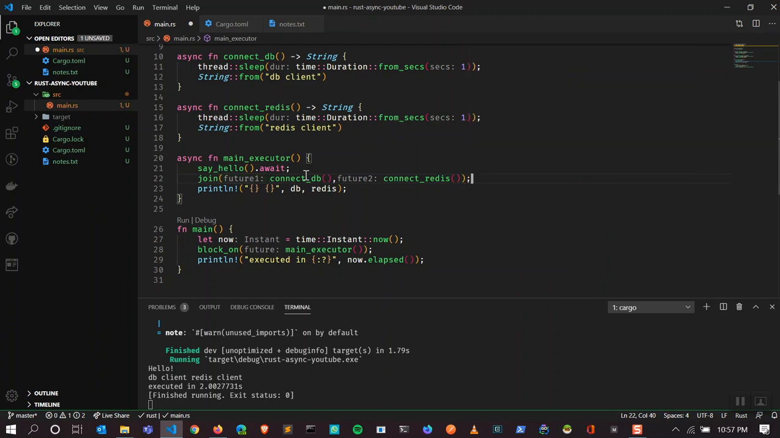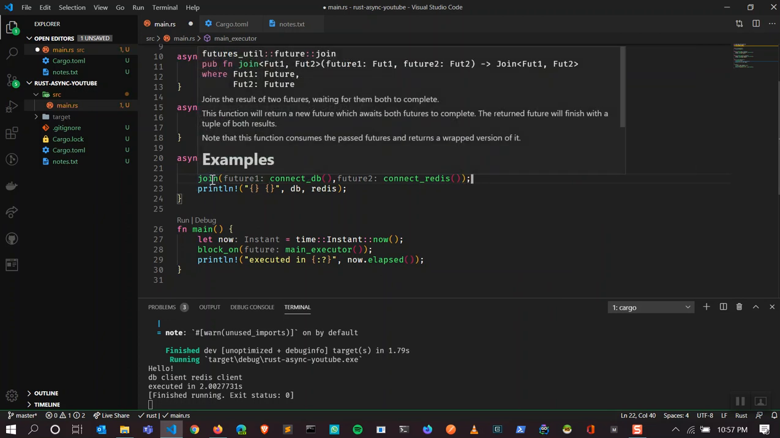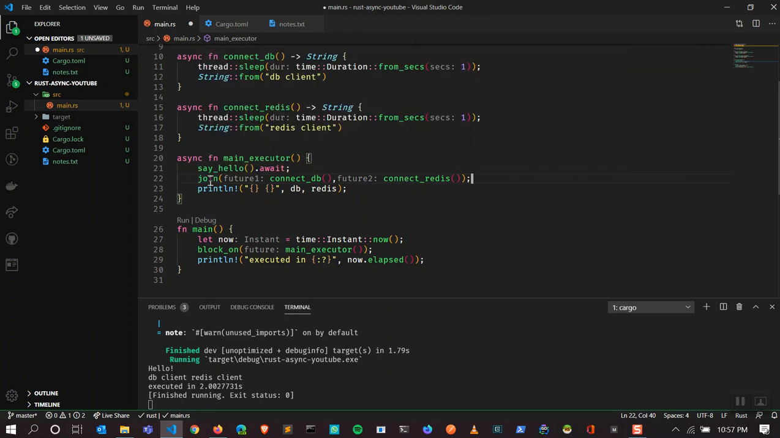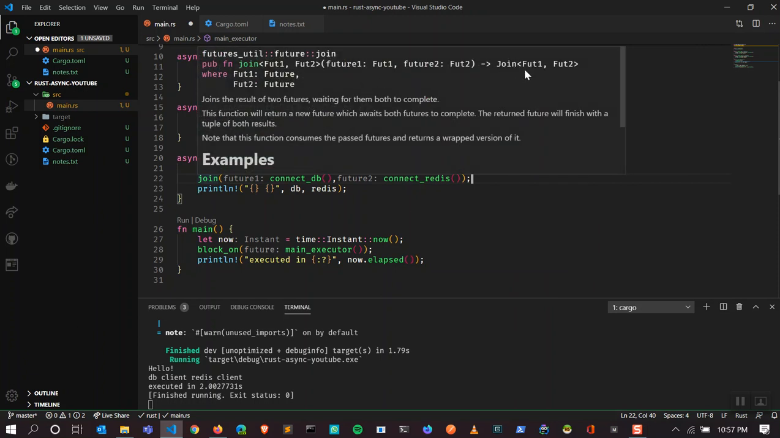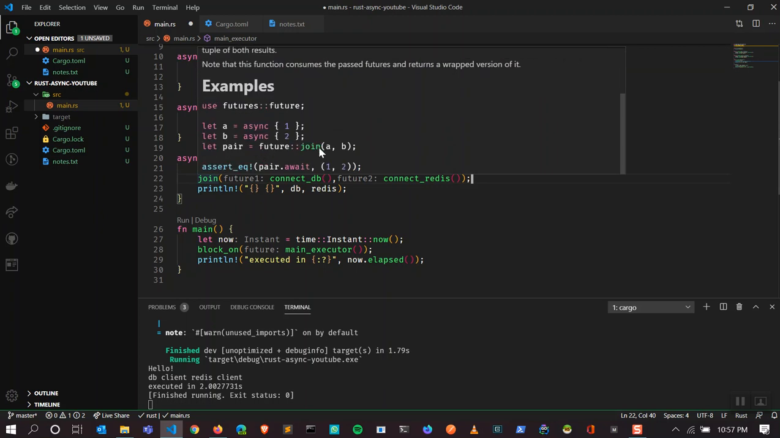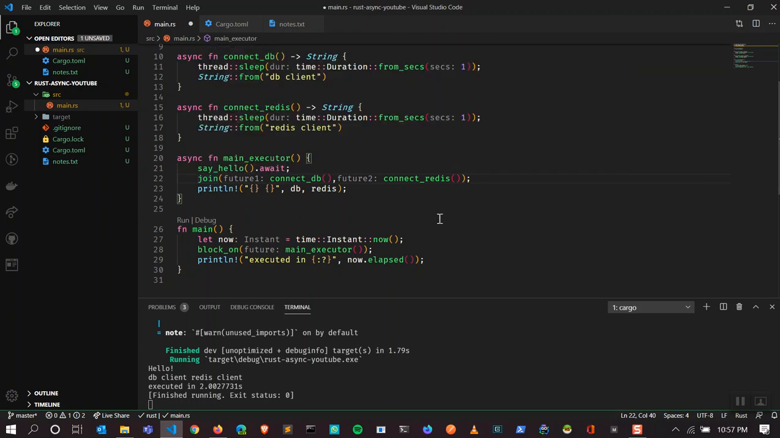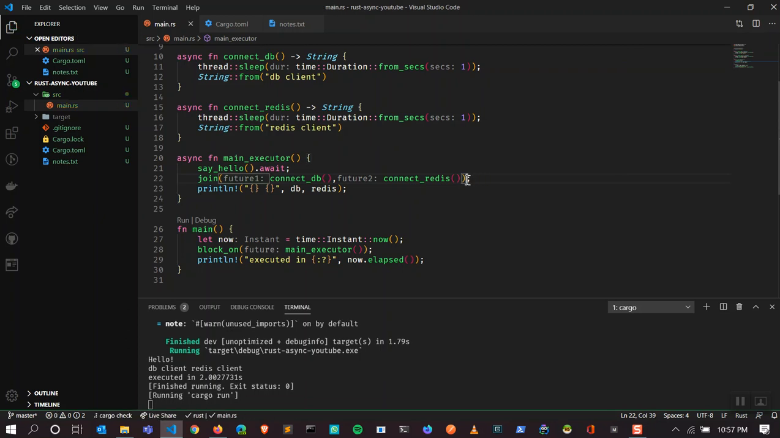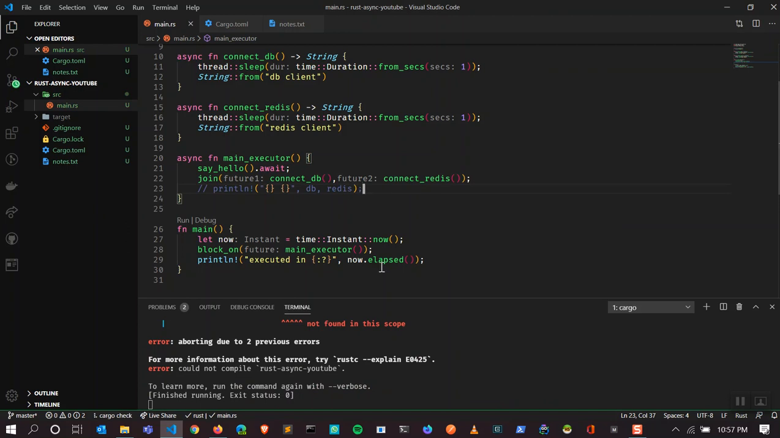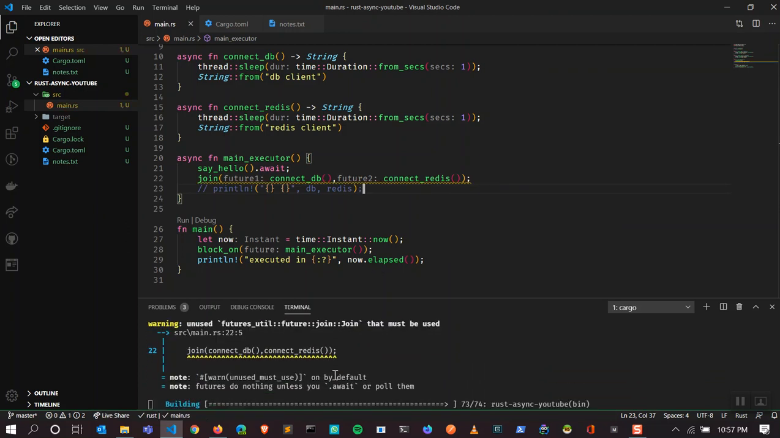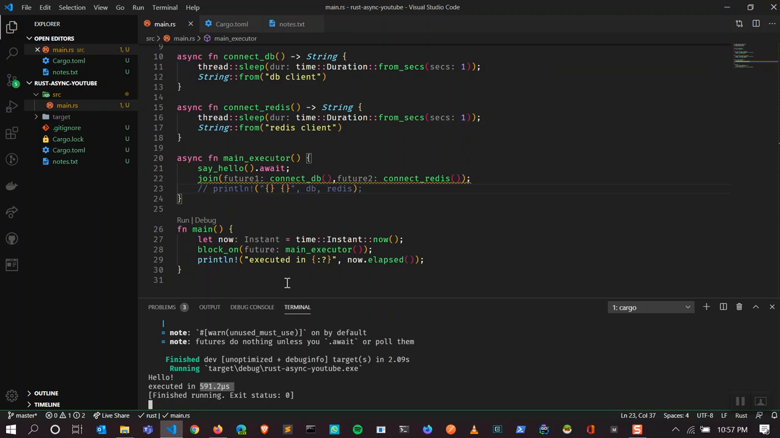So both will return a future. So join itself returns a future. So we have to await on it. If you see, it returns a tuple of futures. So let's see, we'll run without awaiting it. This is not going to run. We should see only one hello, and it executes in 500 microseconds because we are not awaiting on it. If you're not awaiting on it, the process is not even going to run that program.